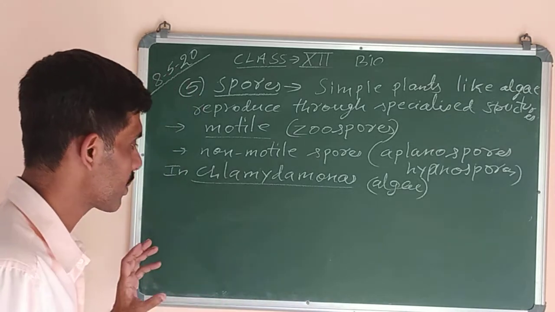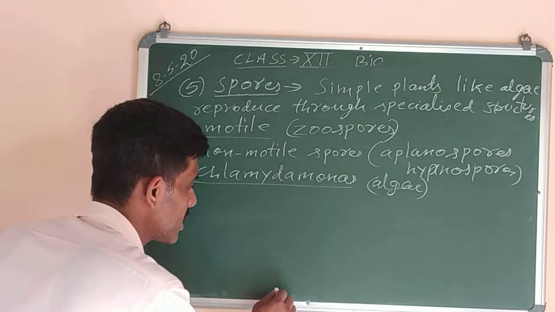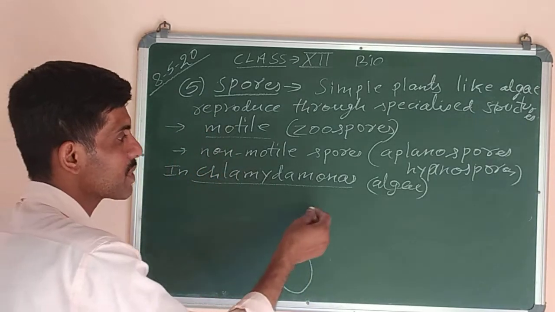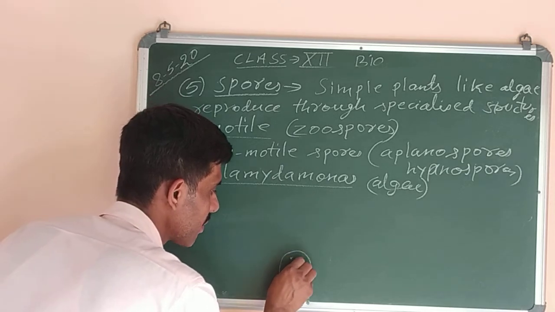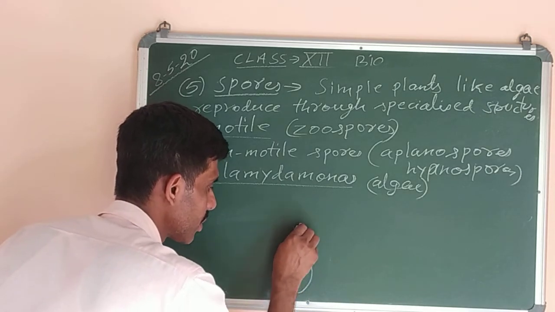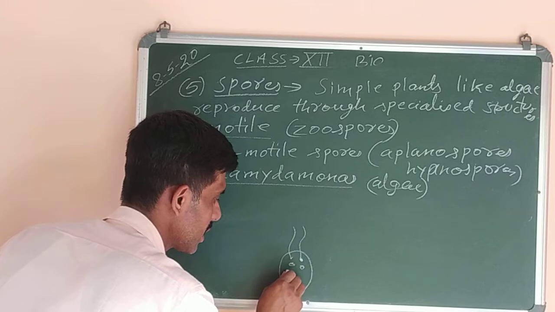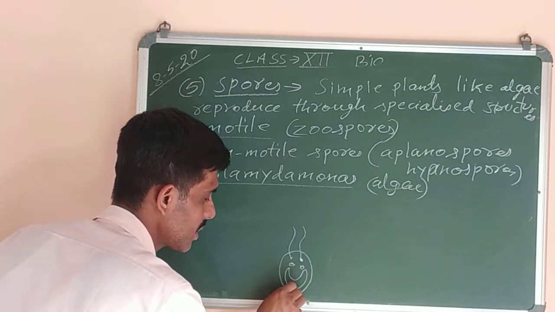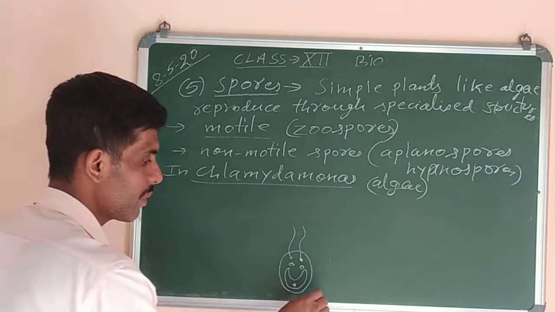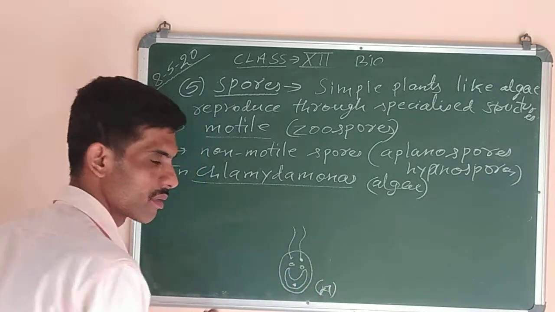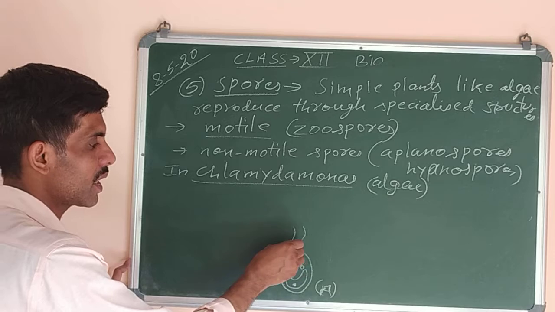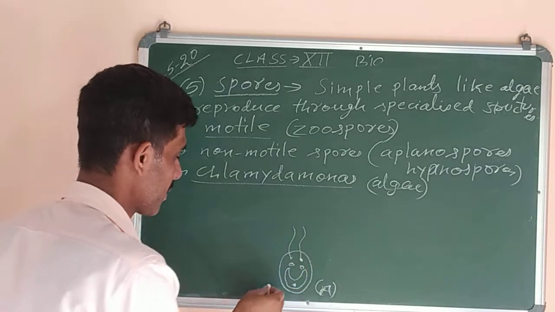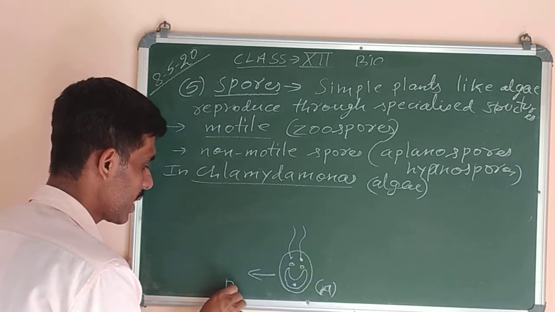So I will just draw a simple diagram and then we can explain this topic. Now see, this one is Chlamydomonas. Unicellular means made up of a single cell. It has the flagella for locomotion. Then it has the protoplast. Now this is the parent body. If I take it as A, it is the parent Chlamydomonas containing the flagellum. The flagellum is needed for them to swim in water. Then the second step, that is B.